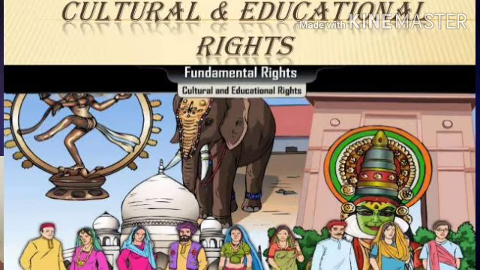Next we have right to education and culture. Now that means, as we said, there are many religions but few are in majority and few are in minority. Now this right will ensure them that all the minorities can establish their own schools and administer the educational institutions of their choice. Now suppose they want to open a madrasa, which is usually an educational institution of Muslims. So such minority people are allowed to do so. Now they cannot say, no, you are minority, you cannot open such school. They are free to do all such activities, and they will be getting support from the government also.